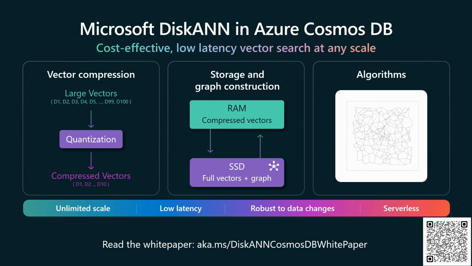The result is you're able to leverage the low latency of this solution, but also do this at tremendous scale and at high cost efficacy. Provisioning RAM is much, much more expensive than provisioning high-speed SSDs, so this is the secret sauce to how Cosmos DB is able to do very performant, high-scale vector search at very low cost.